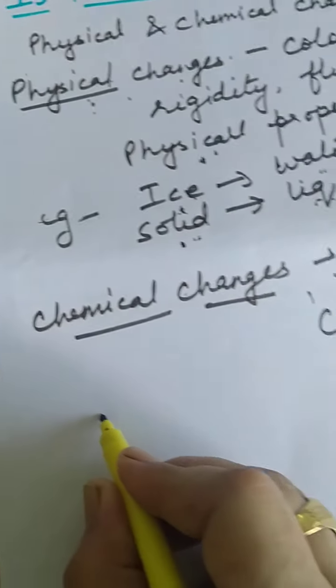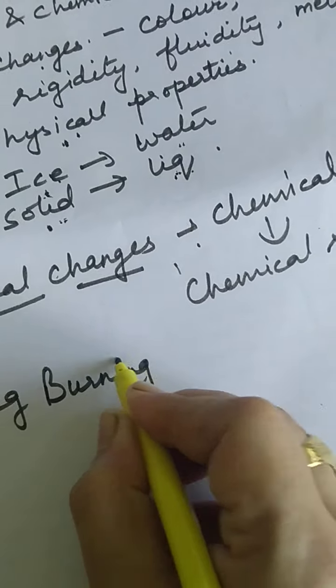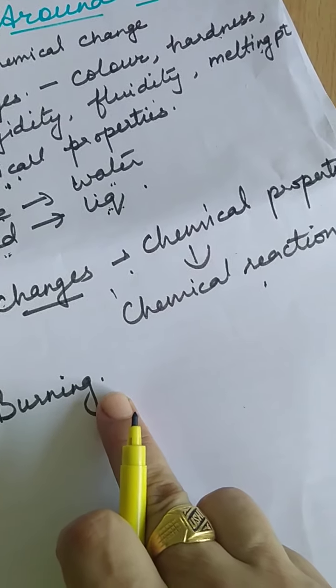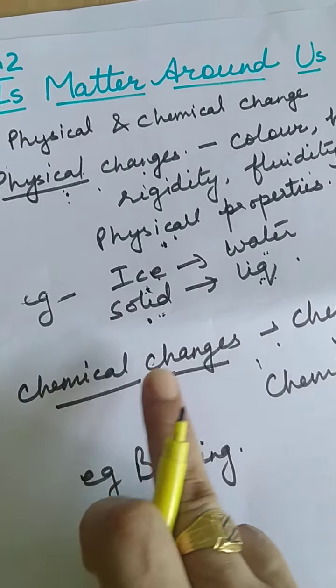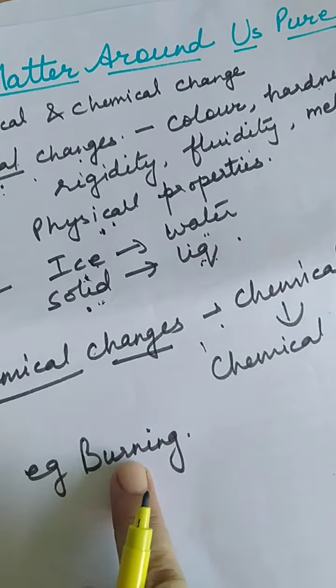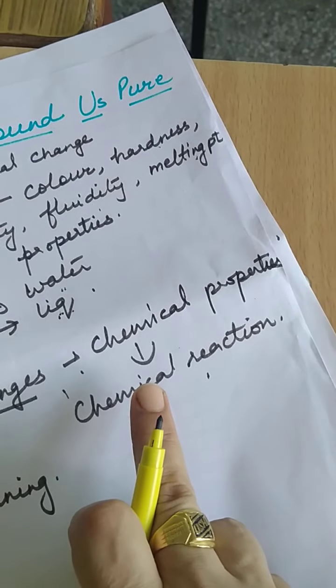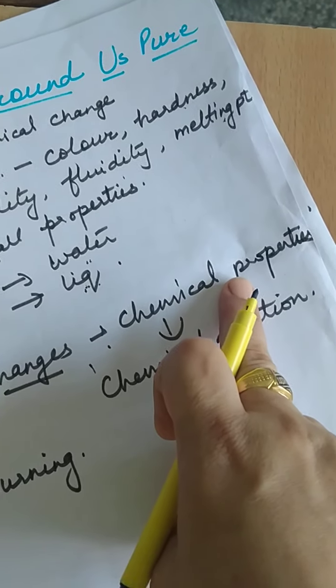The best example is burning. Burning of wood, burning of candle, burning of paper, everything. So burning is an example of chemical change, because here the substance undergoes a chemical reaction. The chemical properties are changed.